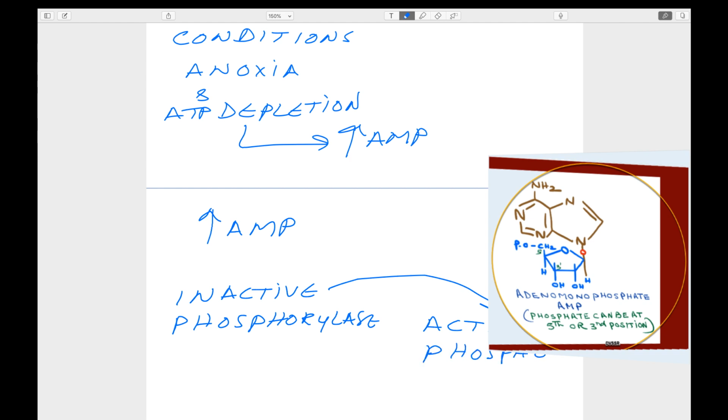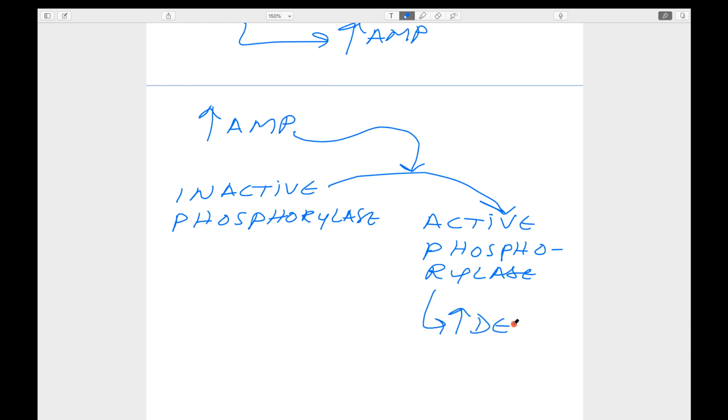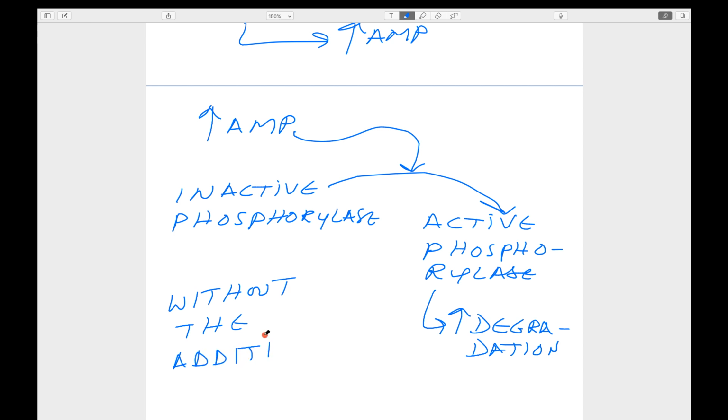Once the phosphorylase is active, so what happens? The glycogen degradation will increase. Okay, so that is AMP as modulator. One thing you will come to know later, phosphorylase will be active if phosphate is added. But here, without the addition of the phosphate, this enzyme becomes active, due to the effect of AMP. Okay, so this is about the allosteric mechanism.